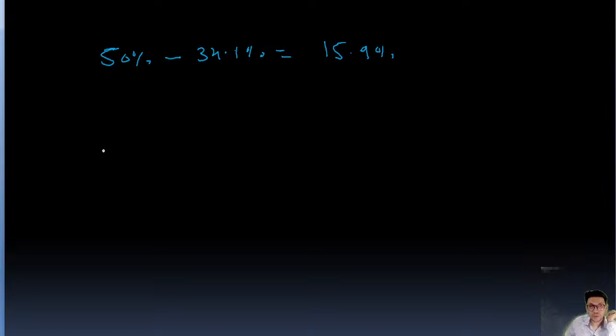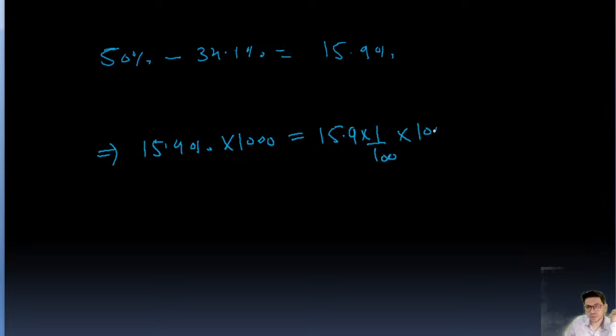So this implies 15.9% times, because there are 1000 envelopes in a lot, 15.9 over 100 times 1000. This will get cancelled and this is going to be 159.